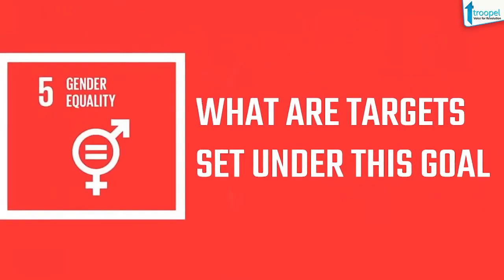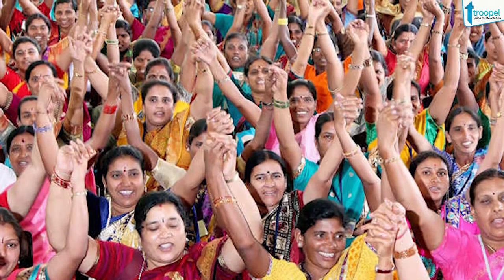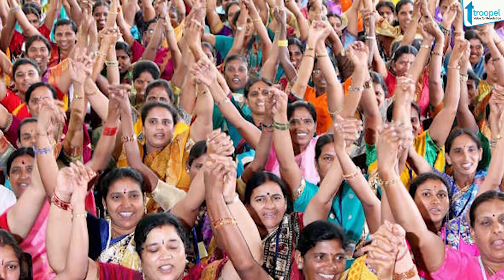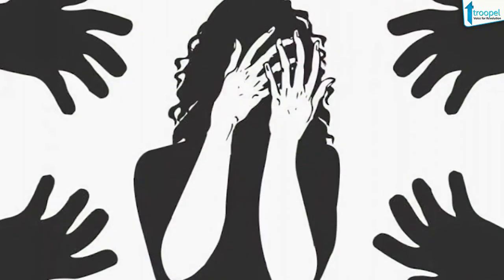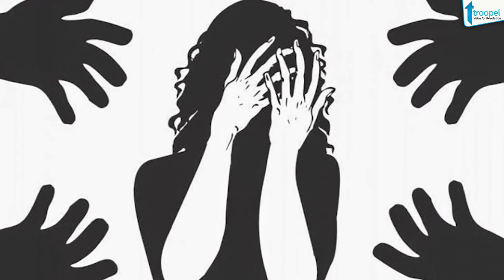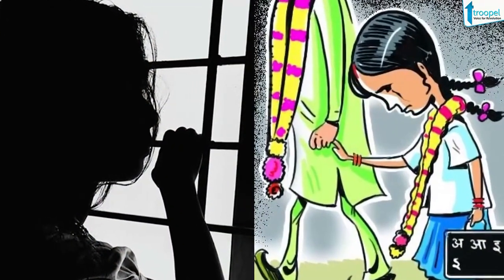So what are the targets set under the goal of gender equality? First is to end all forms of discrimination against women and girls everywhere. Second target is to eliminate all forms of violence against women and girls in the public and private spheres, including trafficking and sexual and other types of exploitation. Then eliminate all harmful practices such as child, early and forced marriage and female genital mutilation.